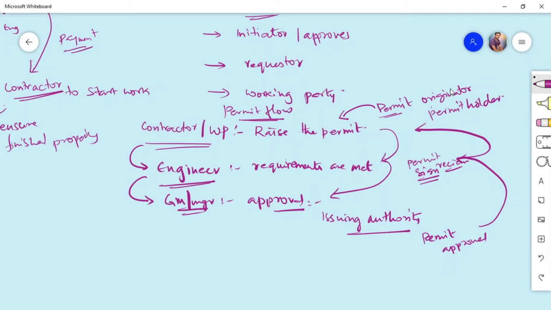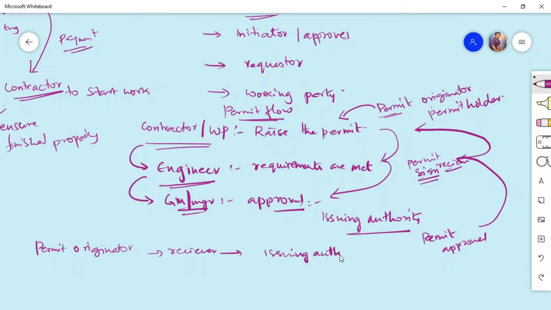So whatever we have discussed, in this flow, before opening, the permit will be originated by the permit originator. It will be given to the permit receiver for checking for the engineer, and then it will be sent to the issuing authority. Once the issuing authority issues the permit, it will be given back to the receiver. The receiver will check if all the signatures are there.